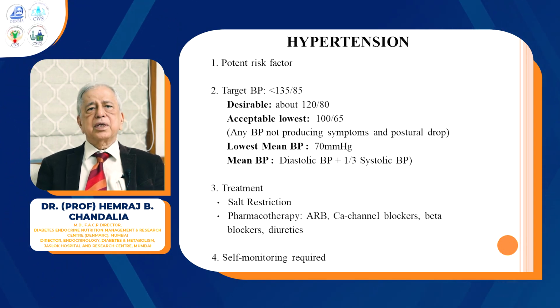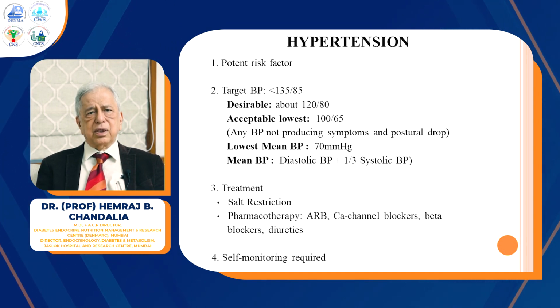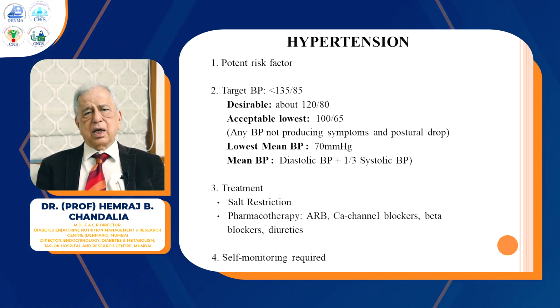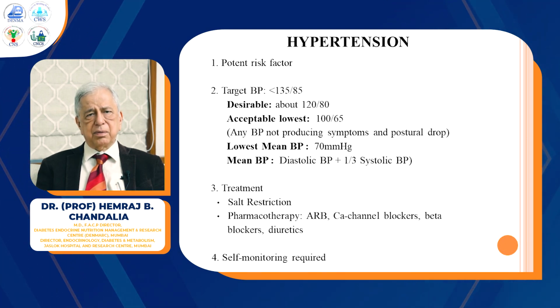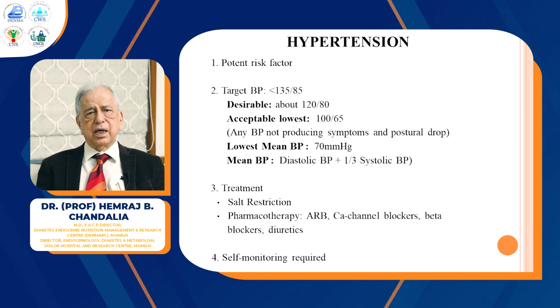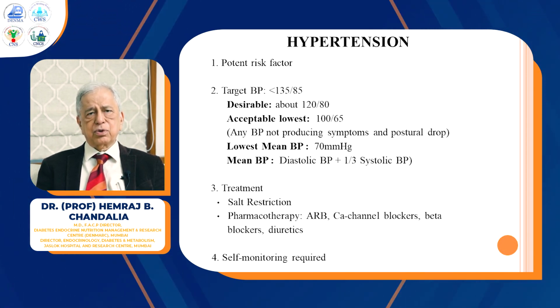Regarding the pharmacological treatment of hypertension, the groups of drugs that are used are the angiotensin receptor blockers, calcium channel blockers, beta blockers, and diuretic. And a combination of these will control most of the hypertensive patients.